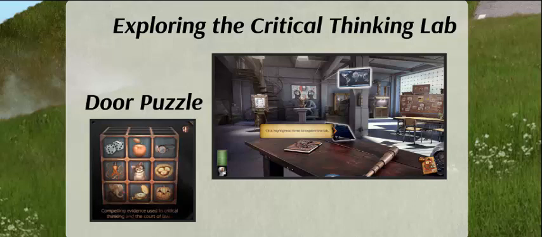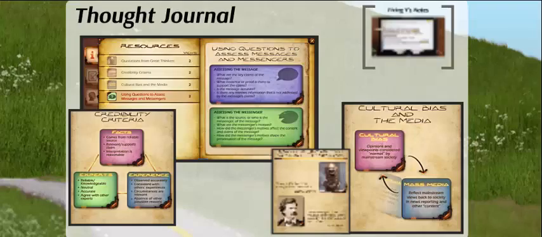As in previous activities, you want to explore the critical thinking lab by clicking on the highlighted items when prompted. Remember that exploring the lab is part of the points for the activity. You also have your thought journal, which has a great deal of information that you want to read as soon as it is available to you. Remember that you need the information in the journal to complete the activity successfully.